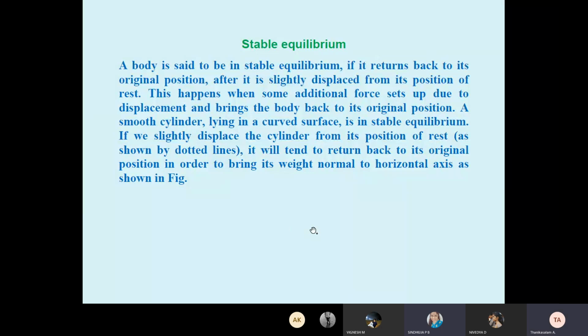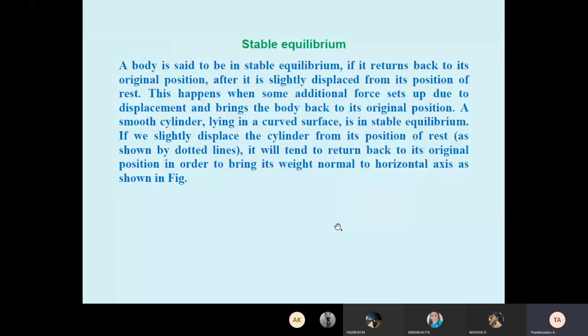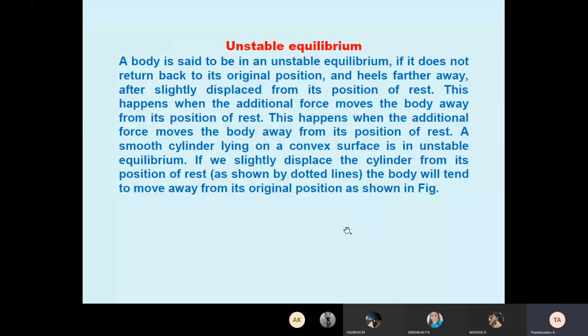If we slightly displace the cylinder from its position of rest, as shown by the dotted lines, it will tend to return back to its original position in order to bring its weight normal to the horizontal axis, as shown in the figure. See the first diagram. This is the first diagram. Explanation. Then unstable. Class representative, can you read the unstable equilibrium?